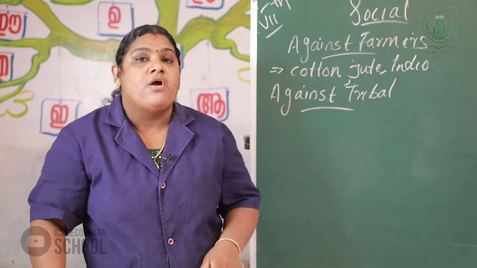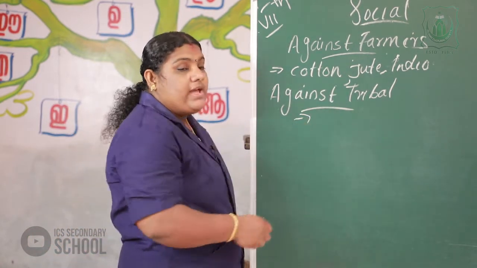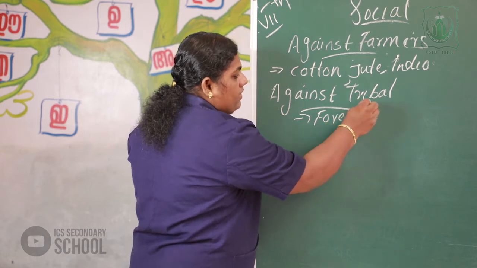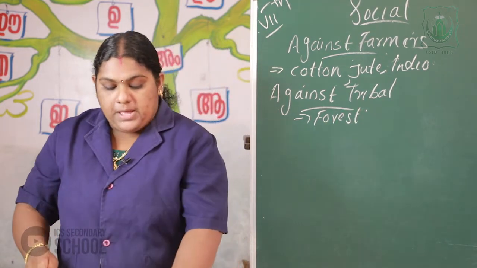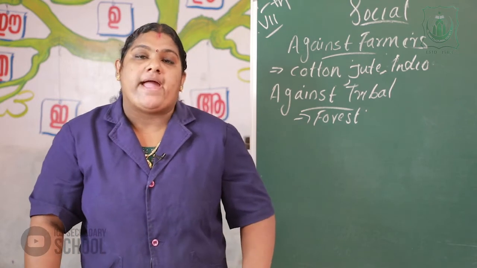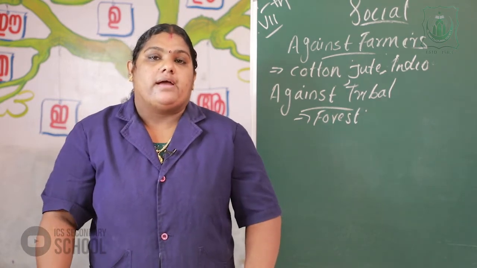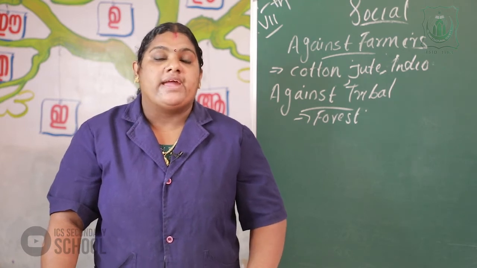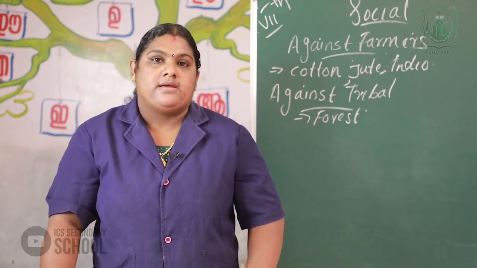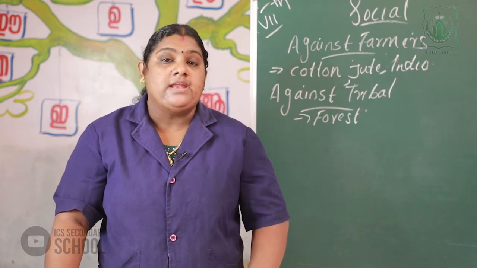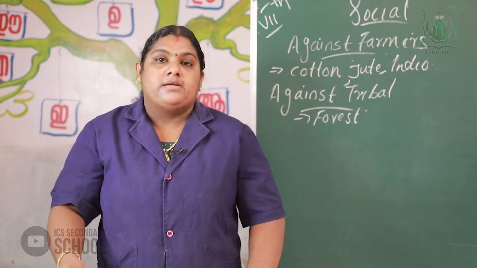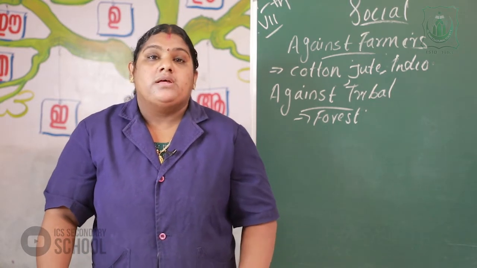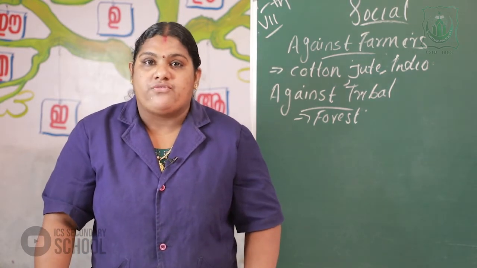They lived in forest areas. But the company exploited the maximum resources in the forest area and constructed so many railways and roads in tribal areas, in forest areas.